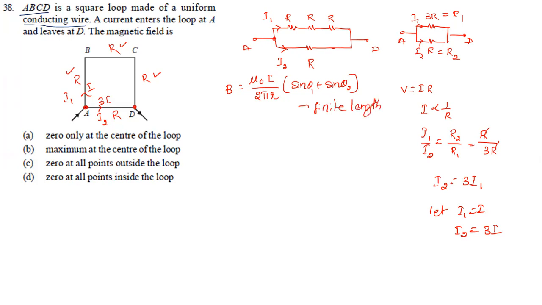If it is infinite length, then we use Ampere's circuital law. We get B equal to mu naught I by just 2 pi r. From here also we can get infinite length. Theta becomes almost what? If I draw a diagram, it will be like this. This is theta 1, this is theta 2. For infinite length, theta almost becomes 90 degrees. Sine 90 is how much?